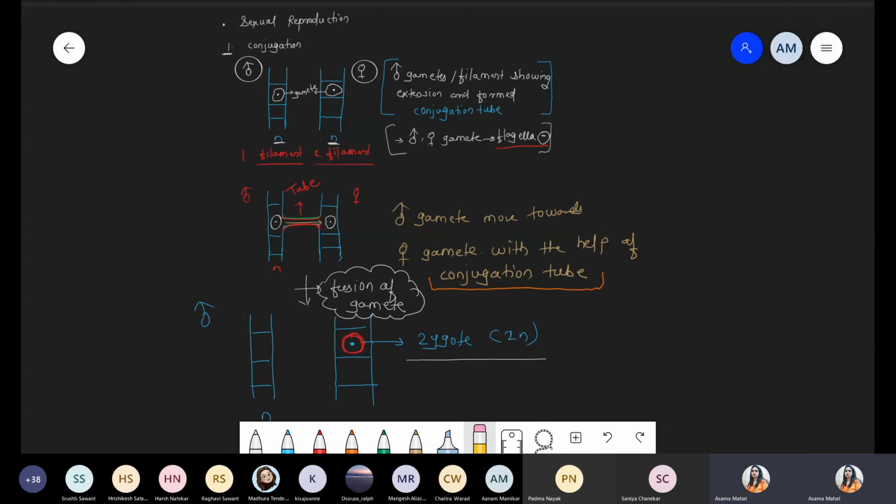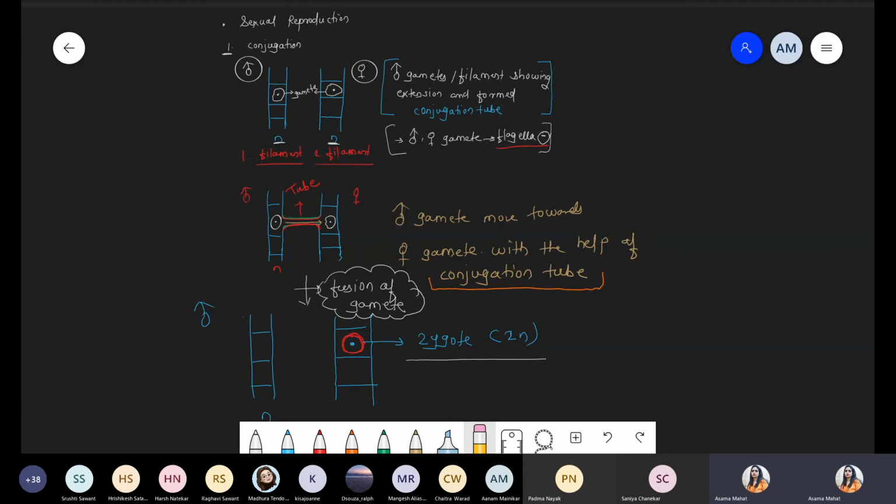Zoospore absent, meaning motile spore is absent. So now how are they showing the fusion? Definitely another way, that is conjugation. Filaments of Spirogyra fuse with each other. Fusion means they form a conjugation tube between 2 filaments, and the male gamete, which is non-motile, easily transfers towards the female gamete.